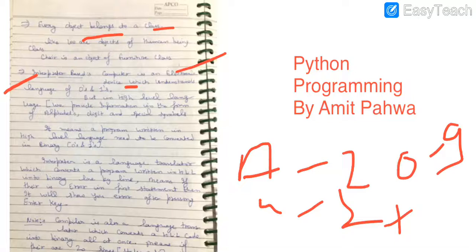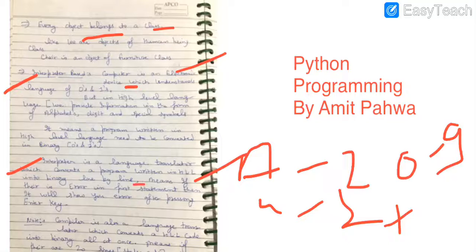So what will it need? It needs the information in the form of binary. It means some translation must be there, so that the computer system can start the processing of the instructions which are provided by the programmer, so that the computer can start working and provide us the result. So interpreter is basically a language translator which converts a program which is written in high level language into binary line by line.